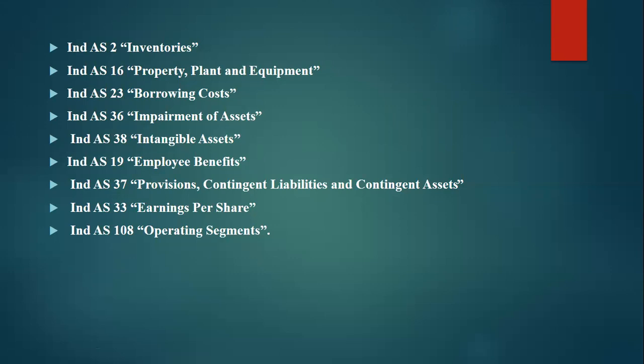Then earnings per share: if your company is issuing shares in the share market, what is the earnings per share. Then Accounting Standard 108, operating segments.